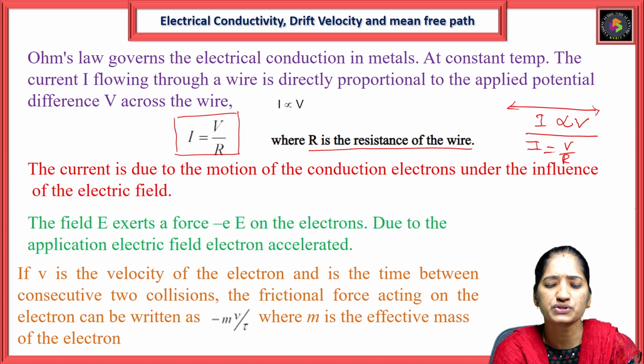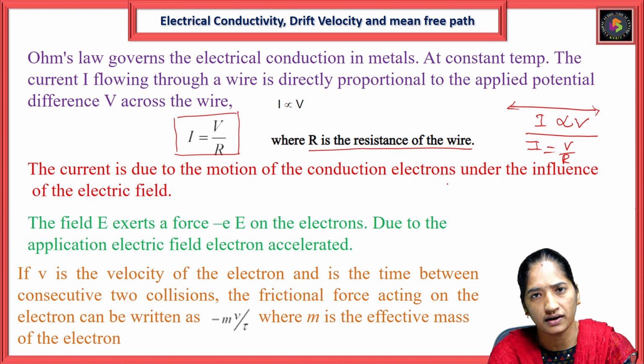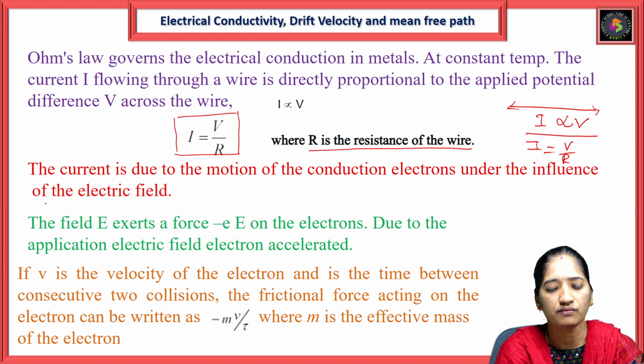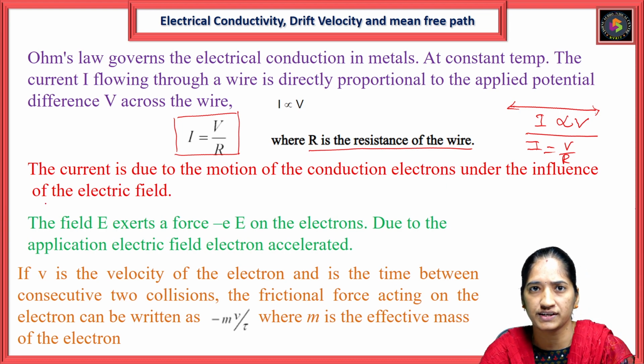The current is due to the motion of the conduction electrons under the influence of the electric field. When we apply the external field, the electrons move in a uniform direction.